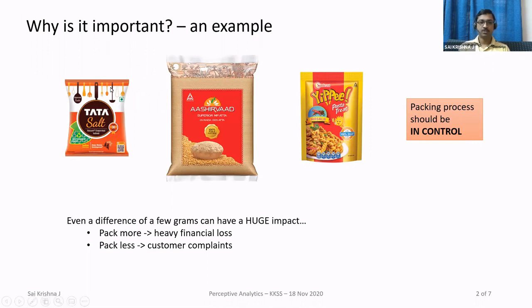So you see these kinds of food products, right? This Tata Salt or Ashirwad Atta or the Sunfeast pasta noodles. These products come in packs of different quantities. You will have a 250 gram pack, 500 gram pack, 1 kg pack, or even if you take Ashirwad Atta, I think there is also a 10 kg pack that's available. So, for example, you take the 500 gram pack.